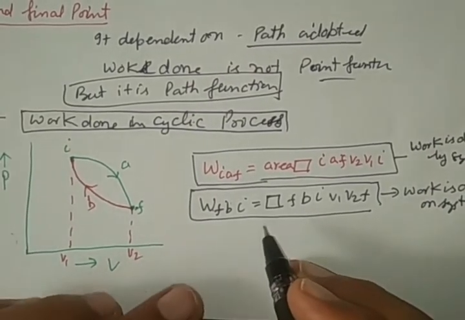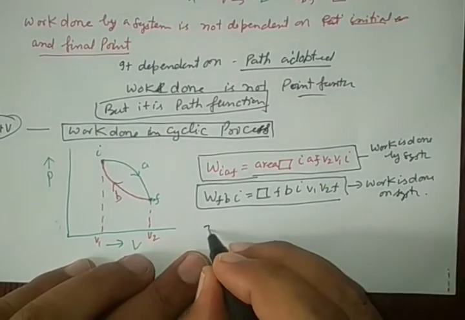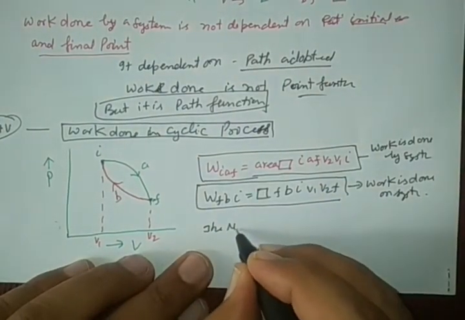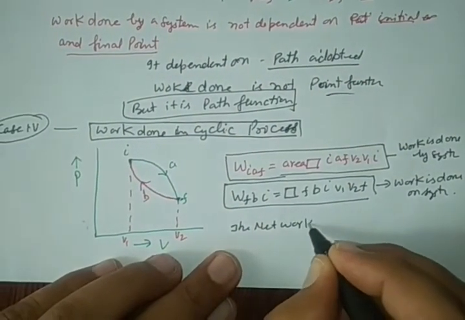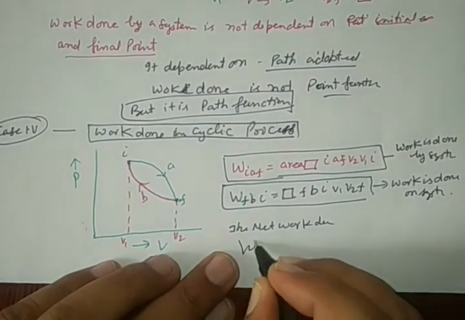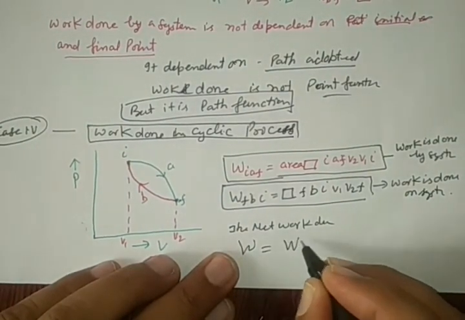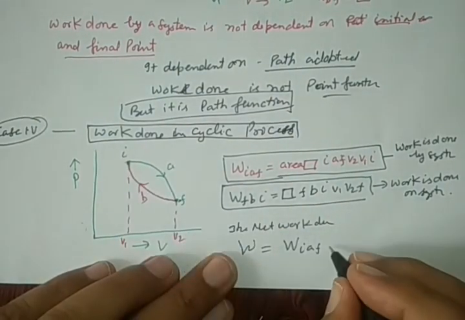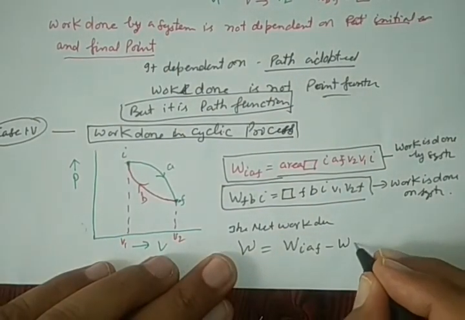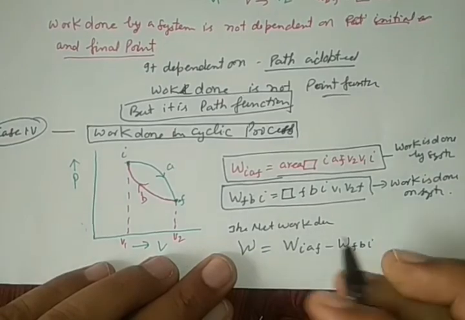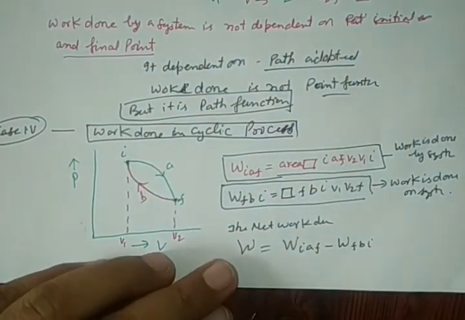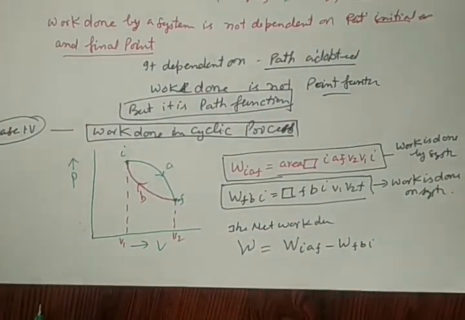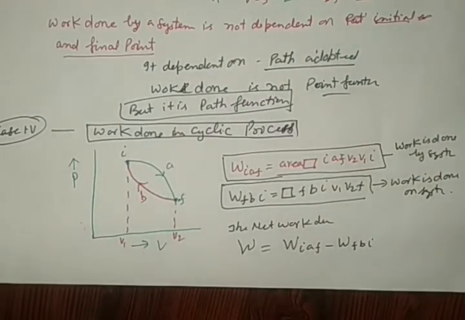So the net work done, W, is equal to W_IAF minus work done by FBI. So see very carefully in the diagram, in the graph.